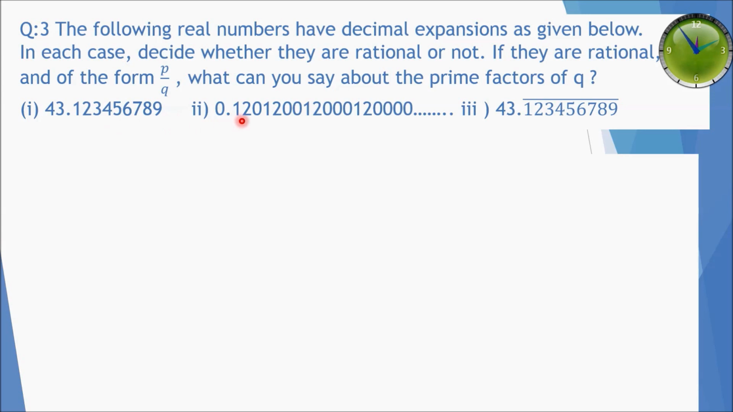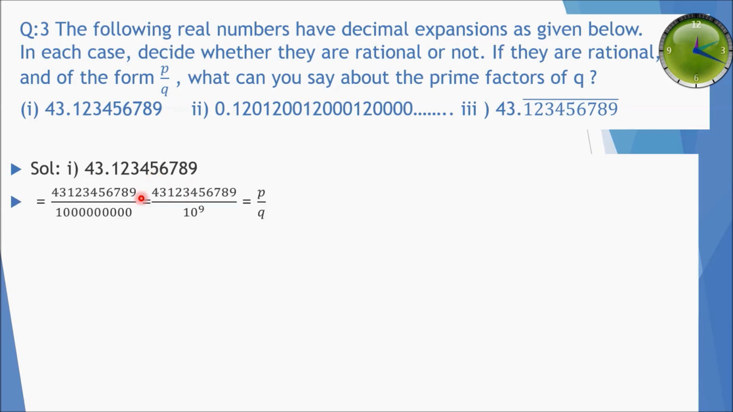So first part is 43.123456789. Second part is 0.120120012000120000 and so on. And third part is 43.123456789 bar. So first part is 43.123456789. So it is actually decimal and we can directly convert it into fractions.